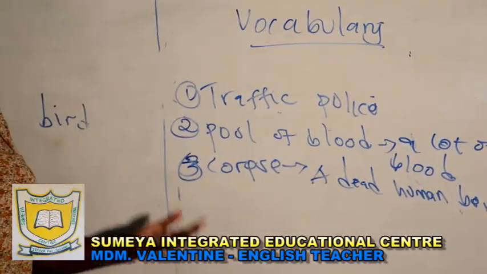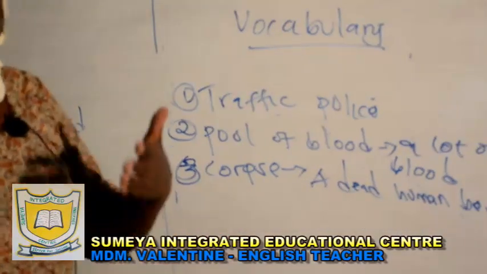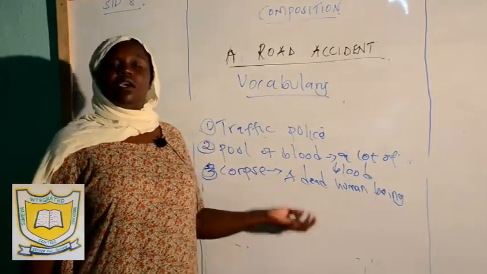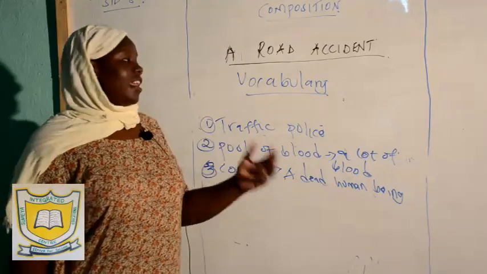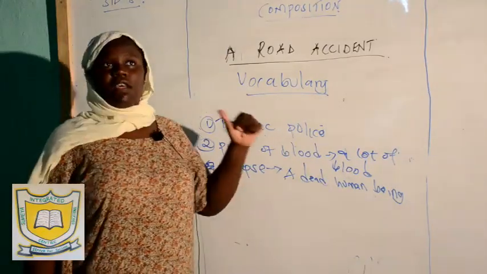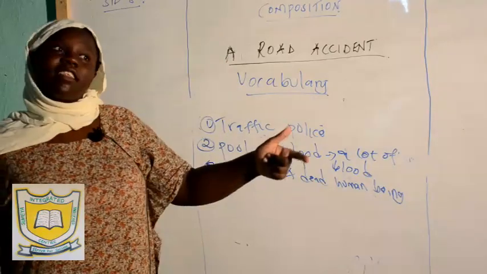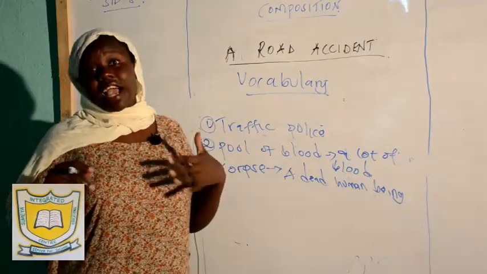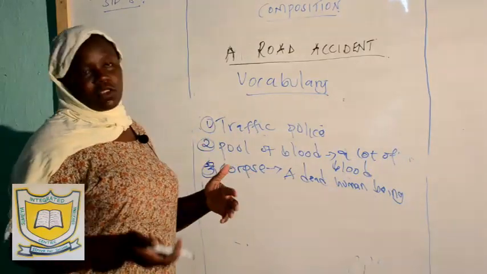You can say the corpses of some of the victims who had been involved in the accident lay strewn on the road. Now, if you say the corpses of some of the victims of the road accident, then the person is going to know that some of the people who were involved in that accident actually died.